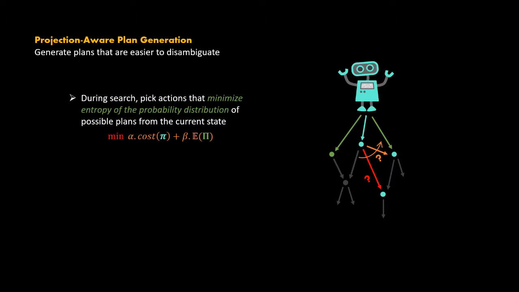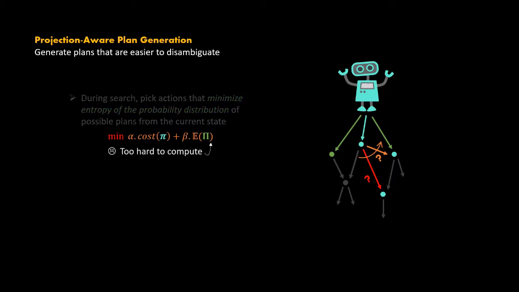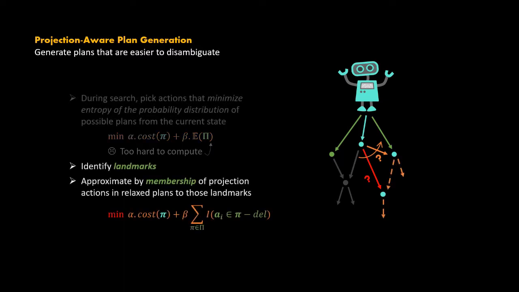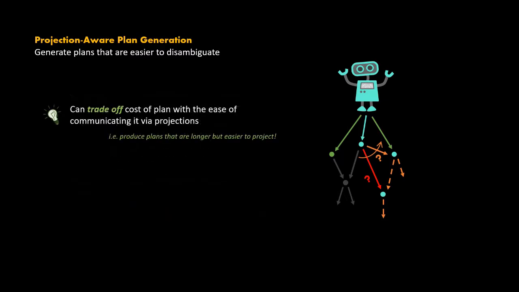However, the entropy is hard to compute. Instead, we approximate it by computing disjunctive landmarks to the goals and finding membership of each projection asset in the relaxed plan. The fun part of this approach is that the robot can now trade off the cost of a plan with the ease of communicating it via projections. This means that, if necessary, it can produce plans that are longer but easier to project.